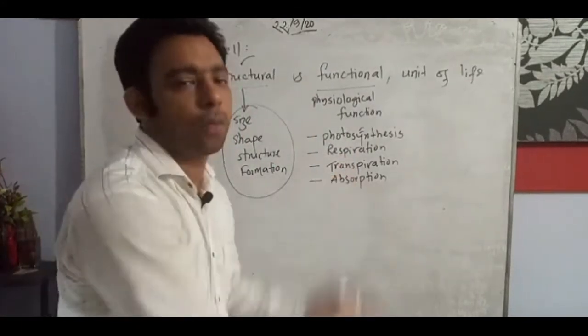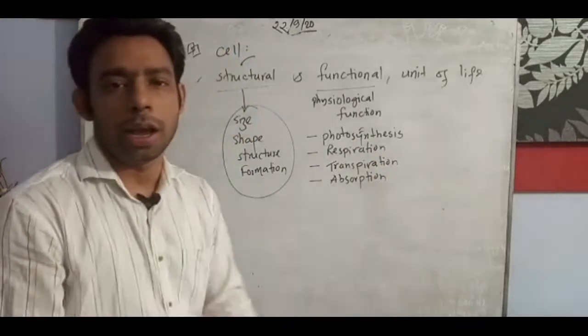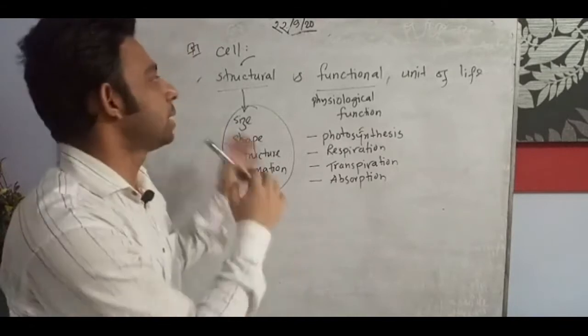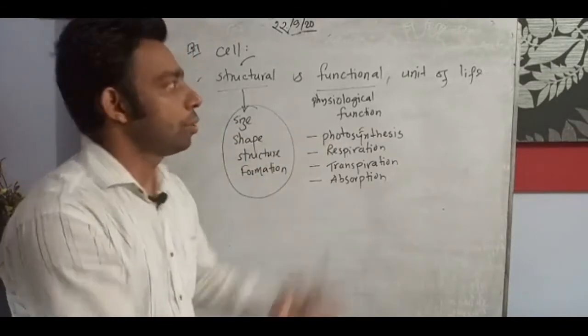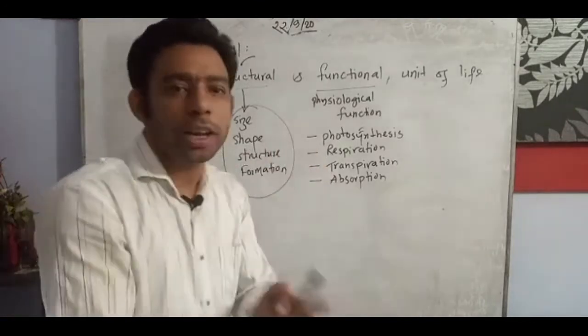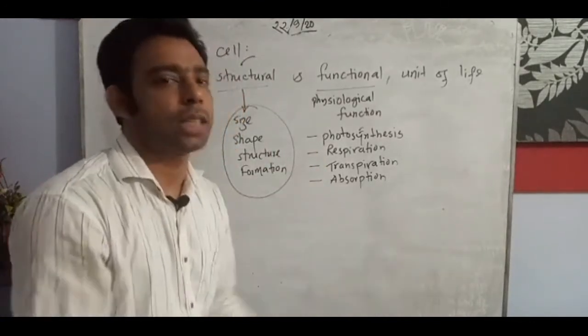Now I think you have a better understanding: the structural and physiological functional unit of life is called the cell. The general concept can be modified, and we understand the definition of the cell.